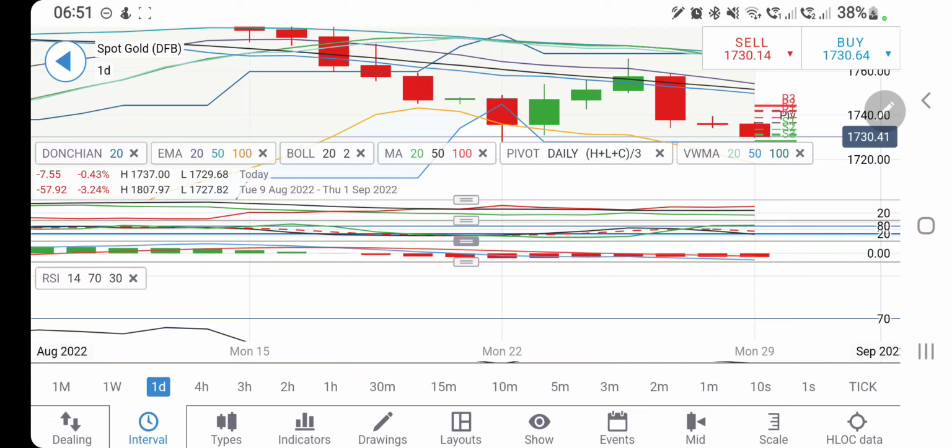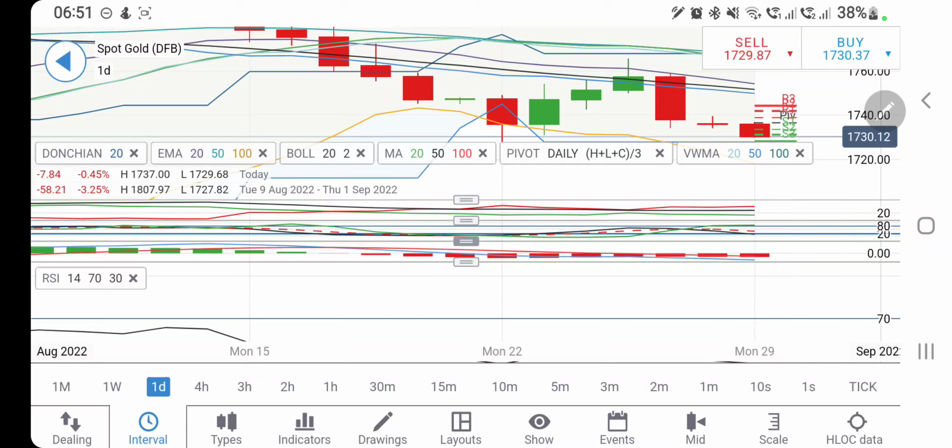Considering this, you can remain short till the time it trades below the 1737 and 40 zone. Do not think of going long, and one can remain short with the stop loss at 1737. Only in between 1737 and 40 you should not take any trade for these $3. Above 1740 only one can go long. Remember, above 1740 only one can go long. Above that you can expect 1745, 50, 55, 60 levels.